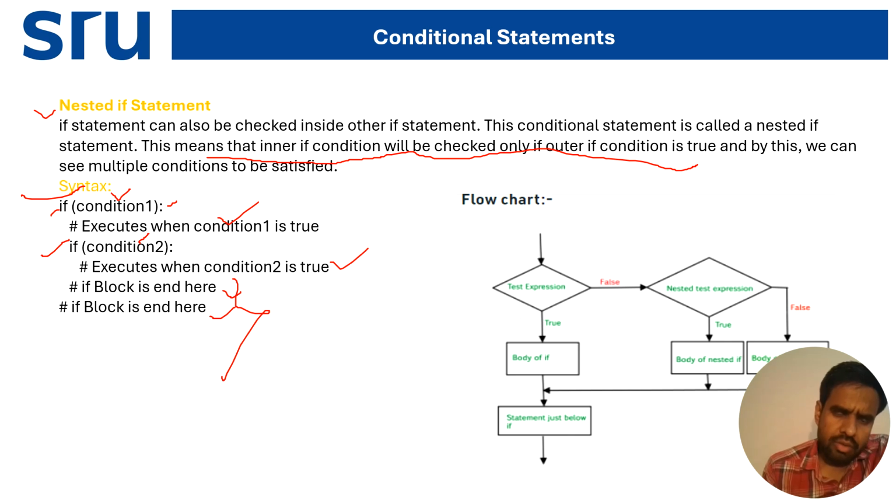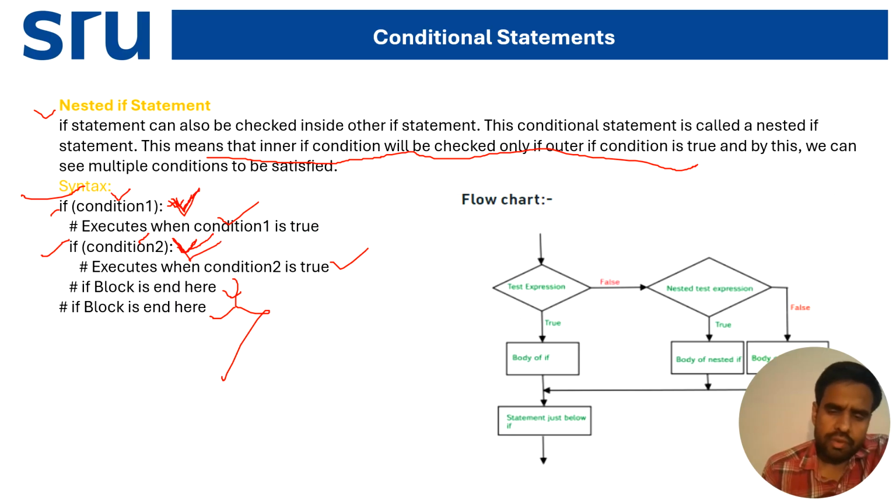So if inside the if means that after writing one if condition, we write another if condition inside it. Condition 2 will run only if condition 1 is true. If condition 1 is false, then condition 2 is not going to execute.